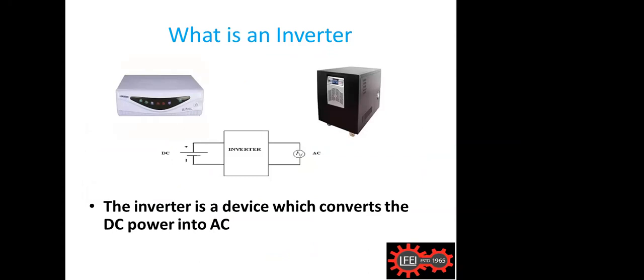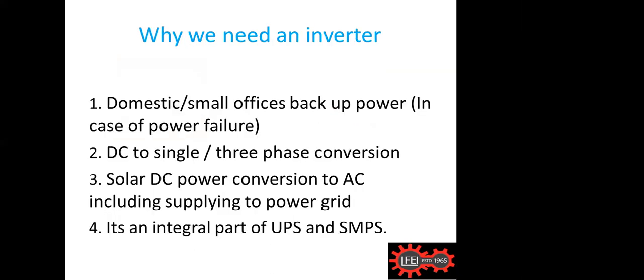But the inverter is just the opposite, or you can say the reciprocal of the rectifier. An inverter converts a DC power supply to a pulsating or alternating current supply. That means from DC it will convert to AC. This is the basic principle of an inverter. I think this much is clear: what a rectifier does and what an inverter does. So this is the basic of it. Then we will move on to the next one. Why do we need an inverter?